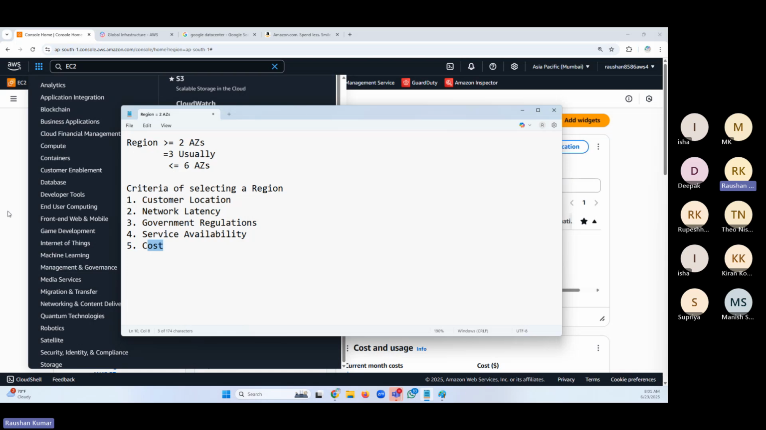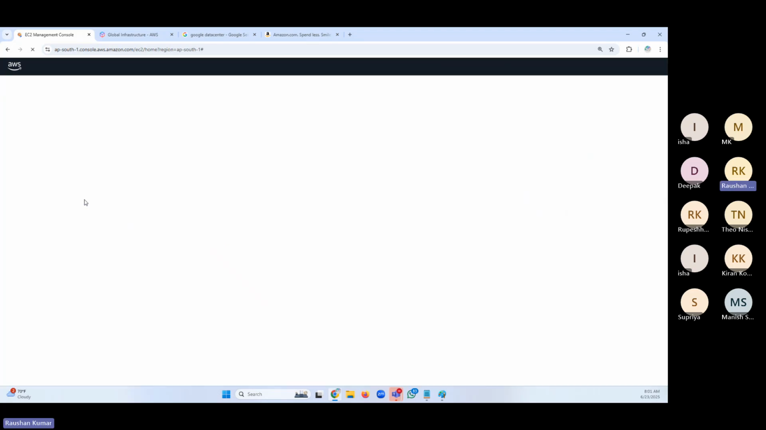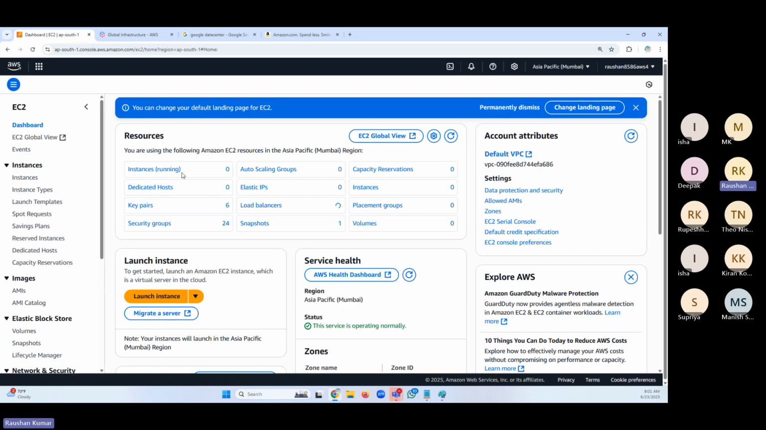Perfect. Let me continue our discussion, friends, on EC2. Like in the last session, we were talking about EC2. Now we understand that we have something called a region. And then when we create the server, yesterday in the last session, we went to EC2 and created a server.